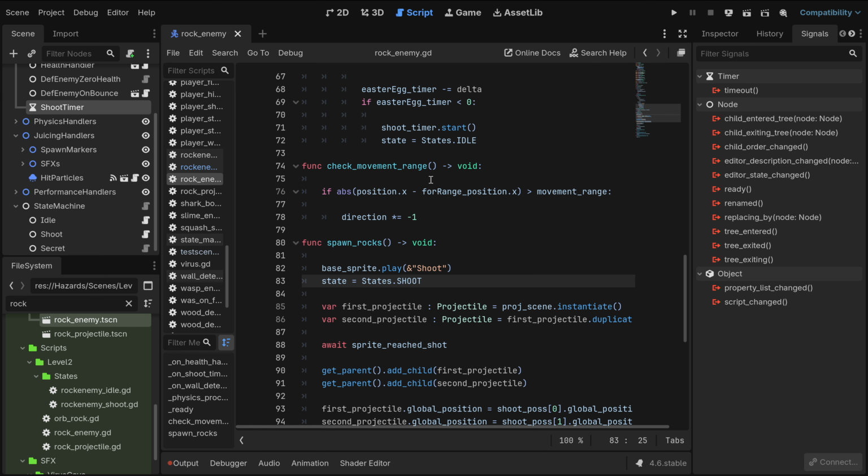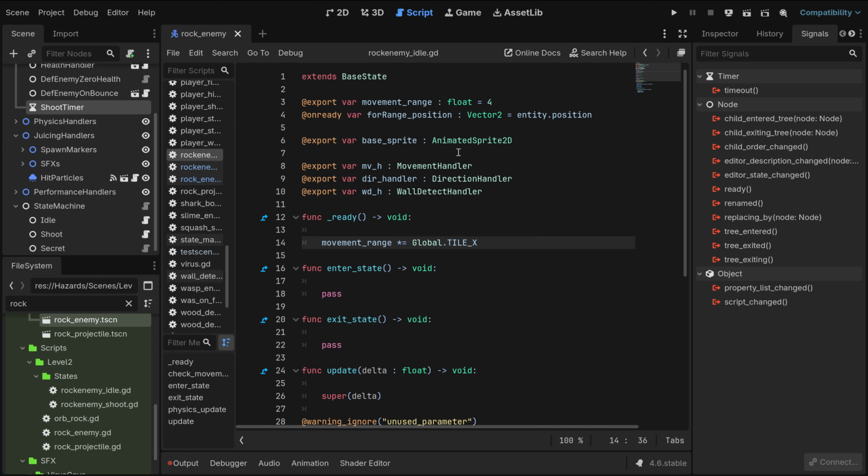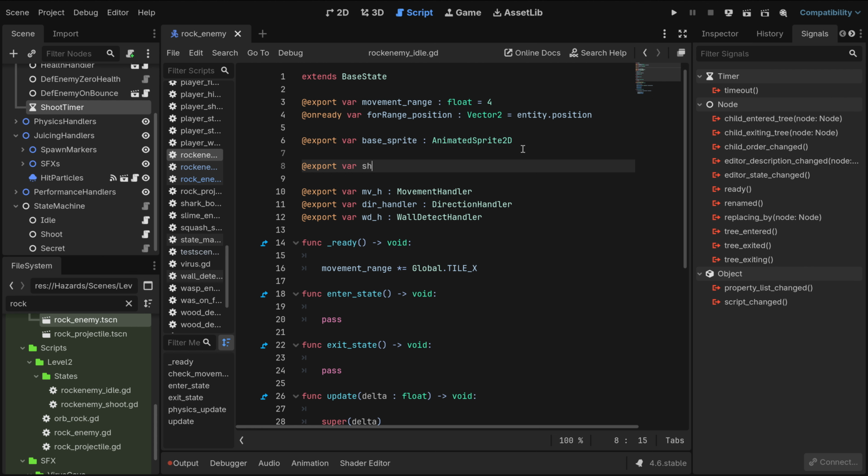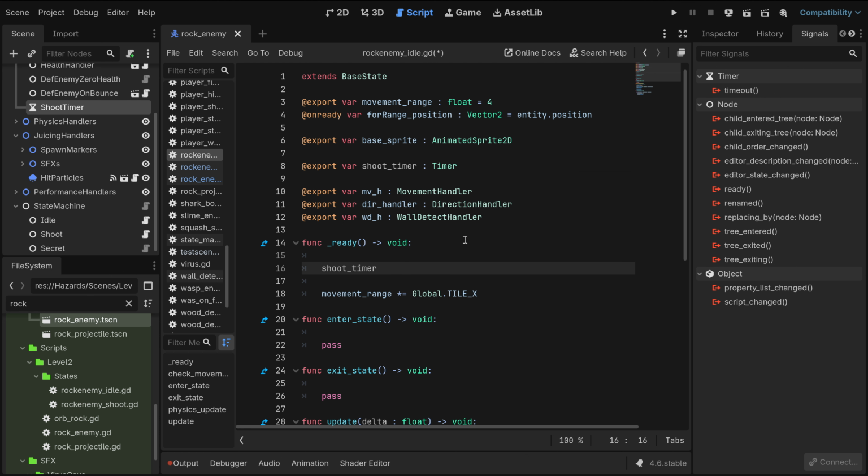Okay, let's stay calm here, because actually the shoot timer will need to be used in here. So I should go like shoot timer, timer, and I go here set. So shoot timer, timeout, connect, on timer timeout.